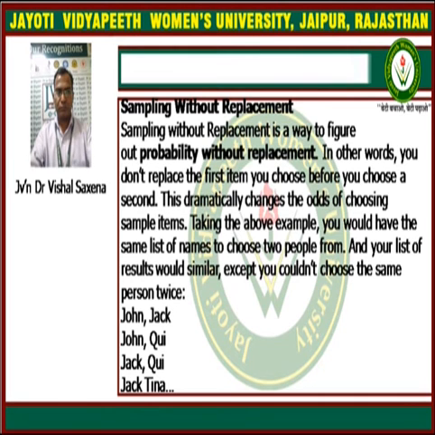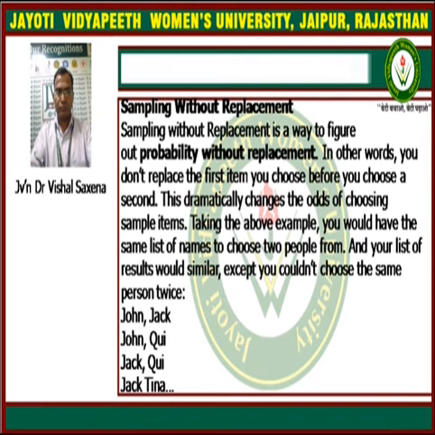But when we select the second member, we have the remaining 6 possibilities, because one member is not replaced back in the population. So that is the case of without replacement, and we can understand it with the same example which we have studied earlier.